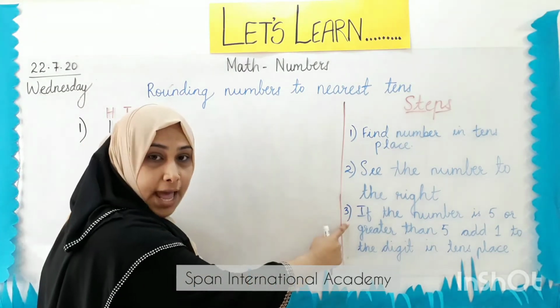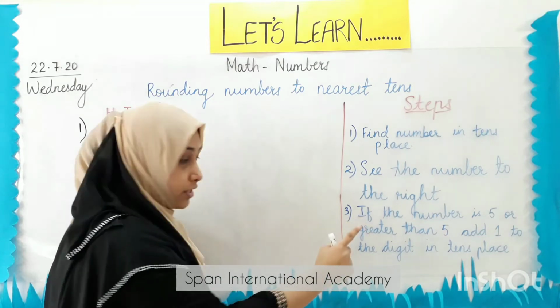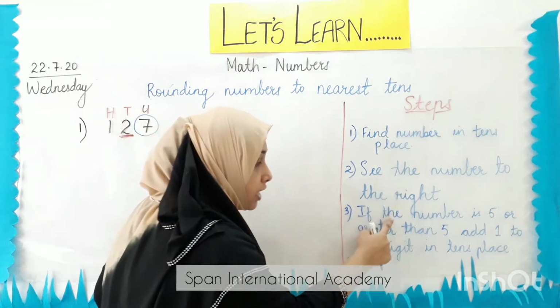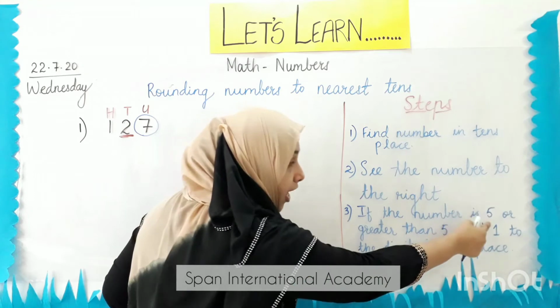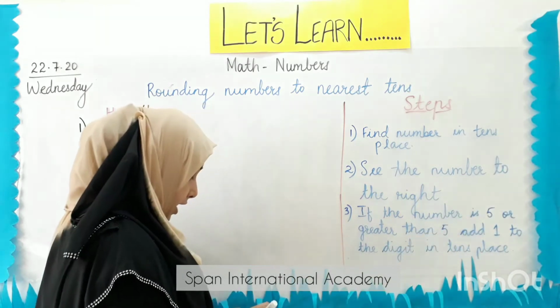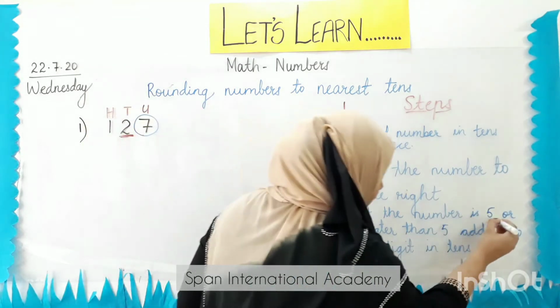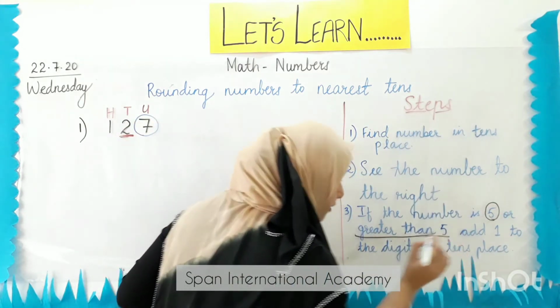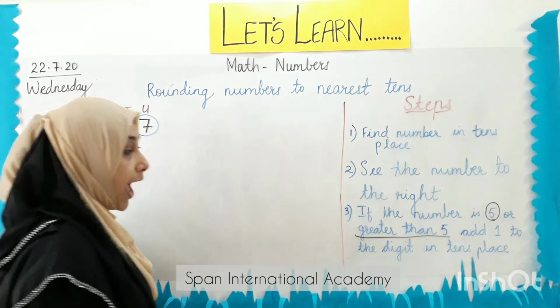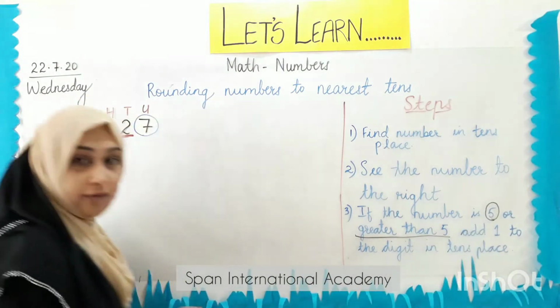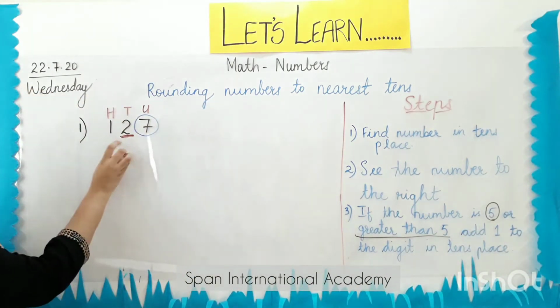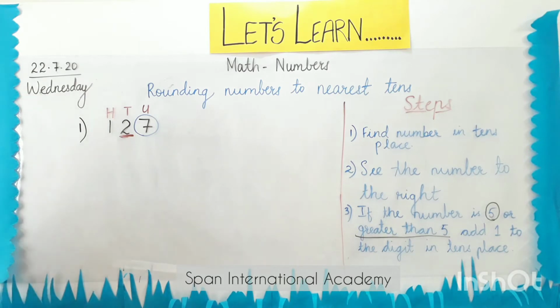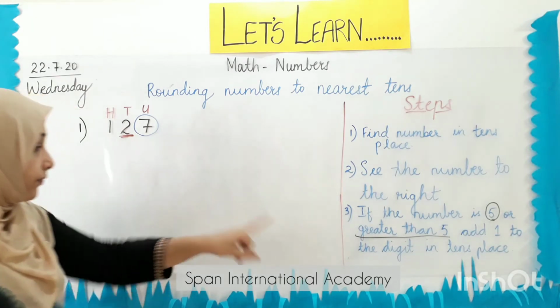My third step, listen very carefully students, if the number is 5 or greater than 5, we have to add 1 to the digit in tens place. This is step number 3.